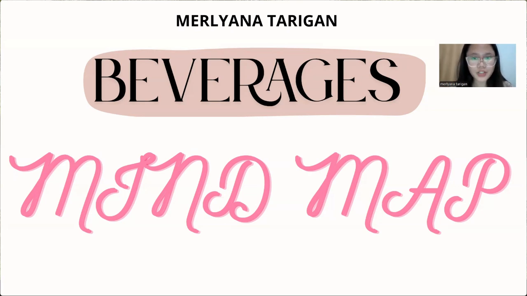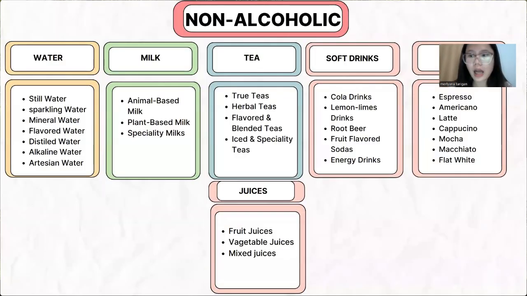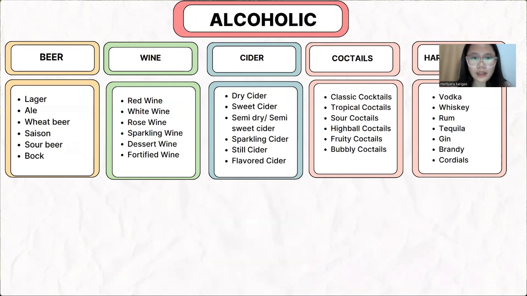The first beverages, we have non-alcoholic beverages. A non-alcoholic drink is a beverage that has little or no alcohol. Those drinks are safe for everyone to enjoy. And then we have alcoholic beverages. An alcoholic drink is a beverage that contains alcohol and can make you feel drunk. These drinks are only for adults.